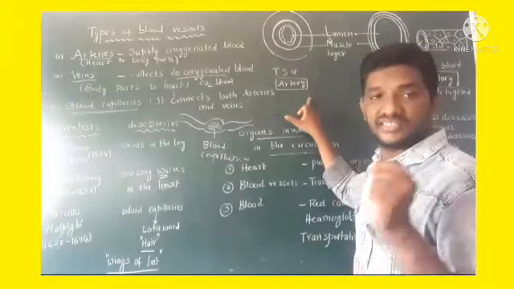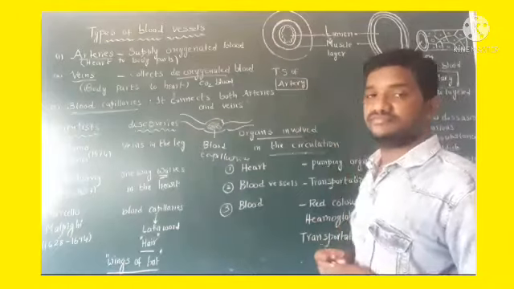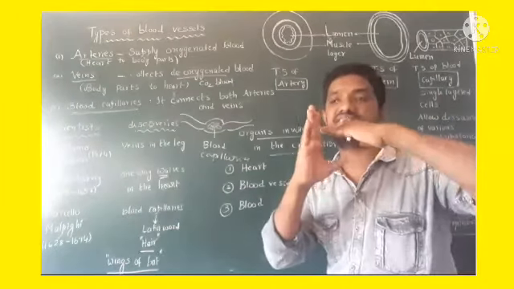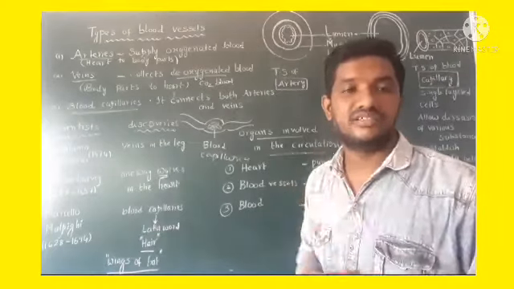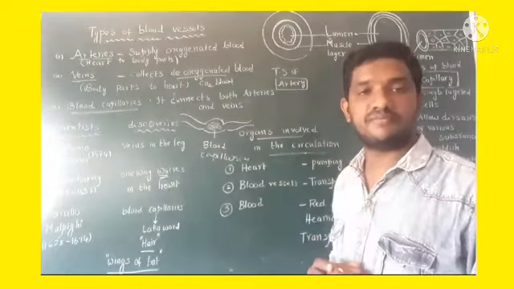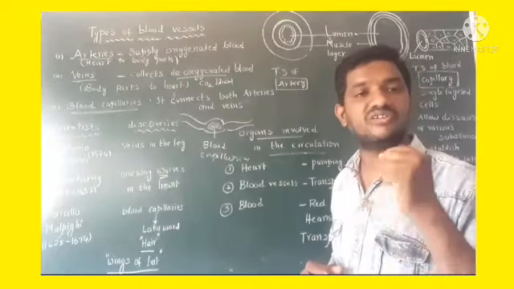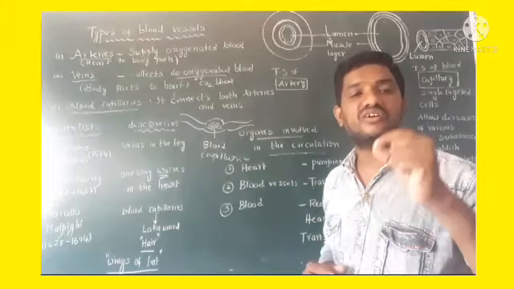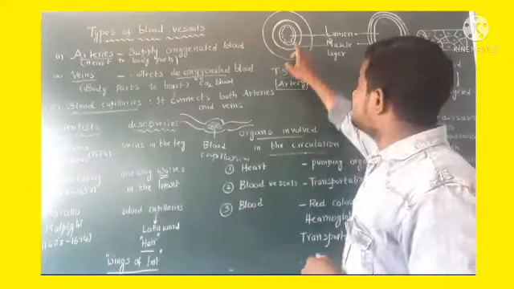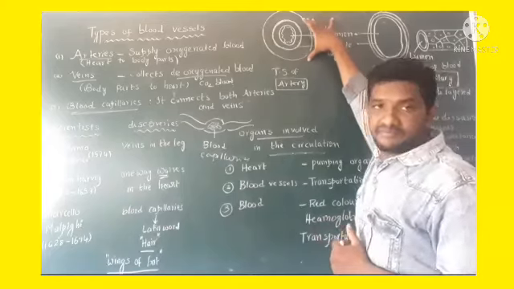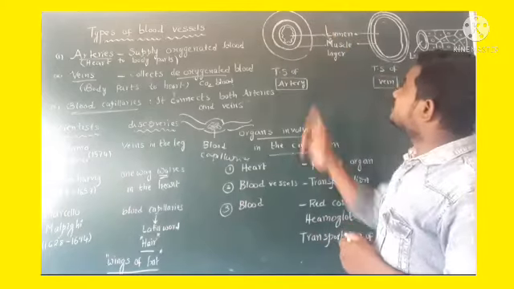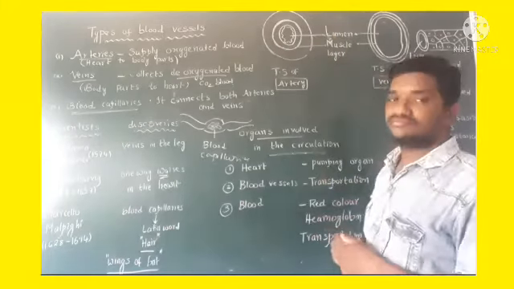TS of artery. What is TS here? TS means transverse section of arteries. In the cross horizontal section of an artery, when we cut the horizontal section of the artery, it appears like this. Once observe this diagram. See, lining cells are present.